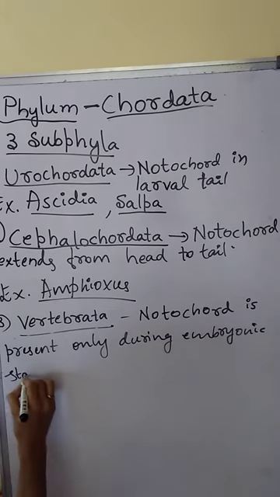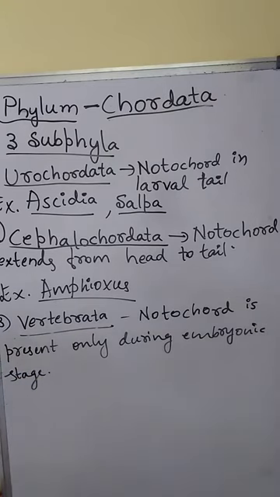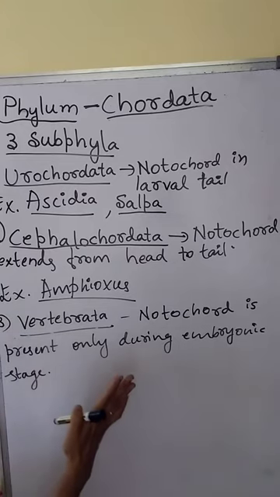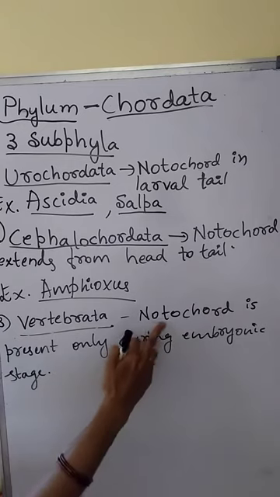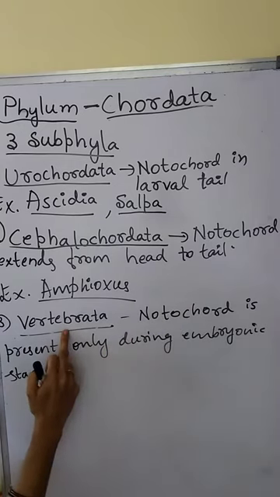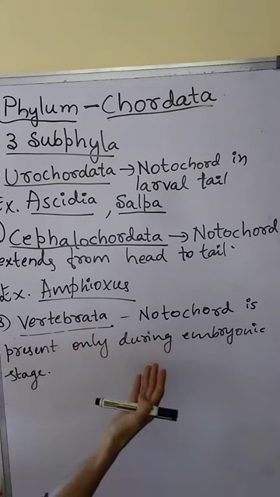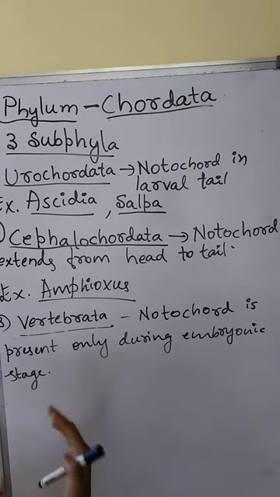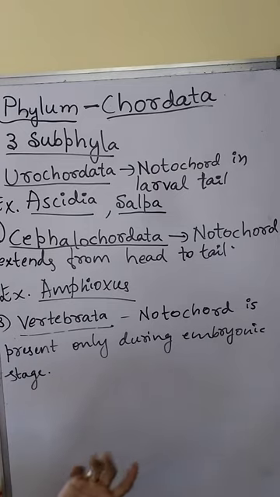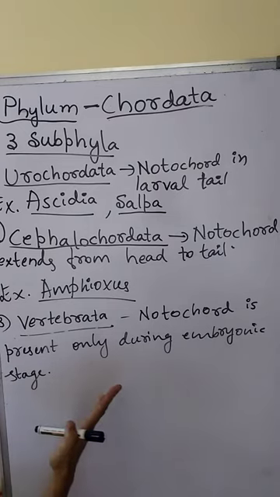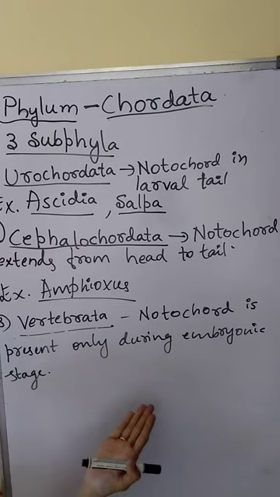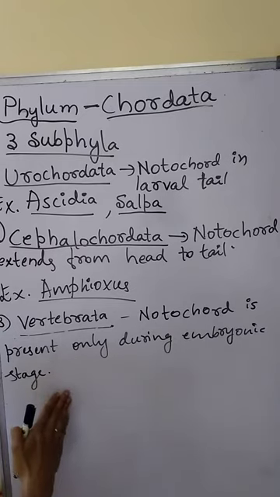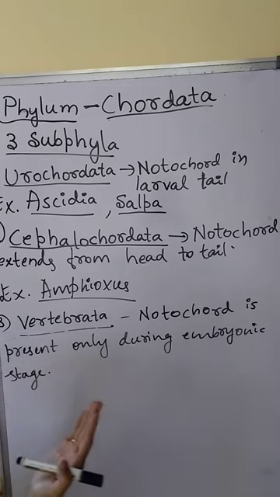Notochord is present only during the embryonic stage. Later, that notochord is replaced by a cartilaginous or bony vertebral column. Only during the embryonic stage is the notochord present in the case of vertebrata. As the organism or fetus develops, this notochord will be replaced by either a cartilaginous or bony vertebral column.